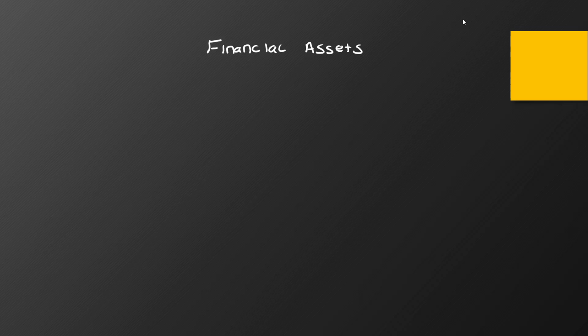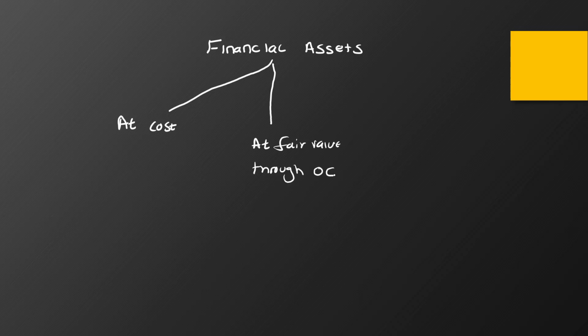The first one will be at cost. We can also value them at fair value through other comprehensive income, and lastly we can value them at fair value through P&L.